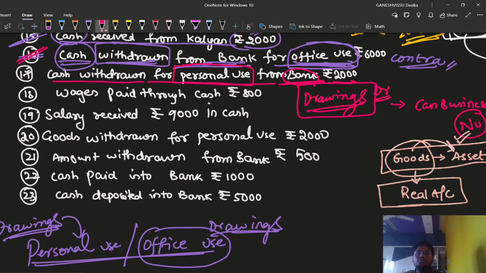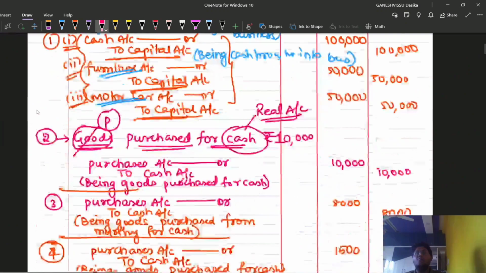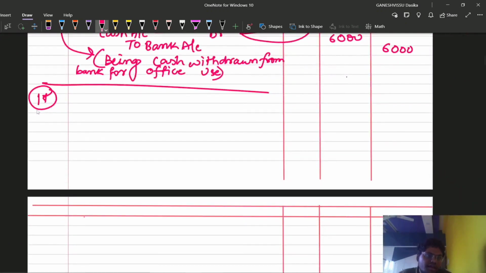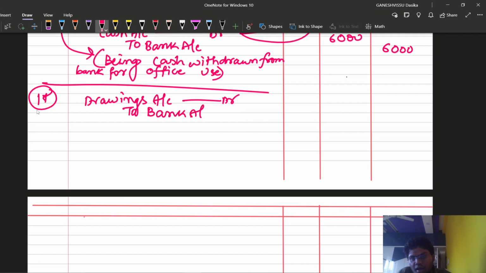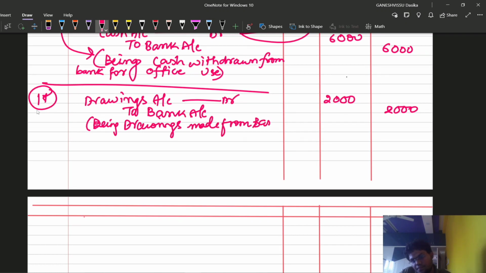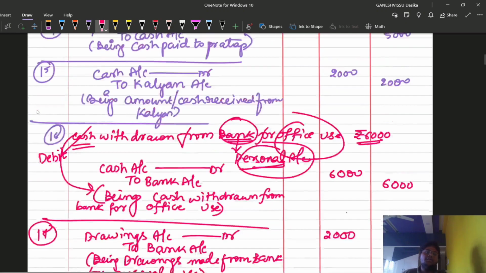From bank we are going to withdraw the amount, so we are going to credit the bank account. So drawings account debtor to bank account is the entry for rupees 2,000. In the 17th transaction, we are going to introduce the name of drawings. Narration: being drawings made from bank for personal purpose, for personal use. Now comes the 18th transaction.